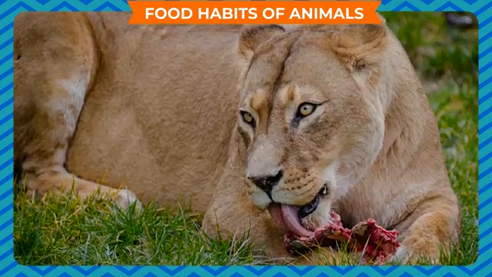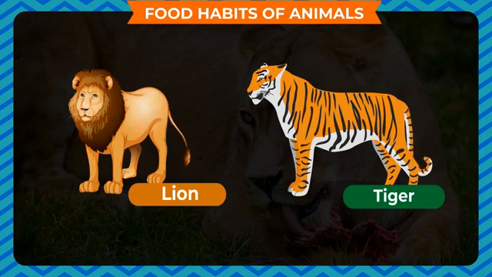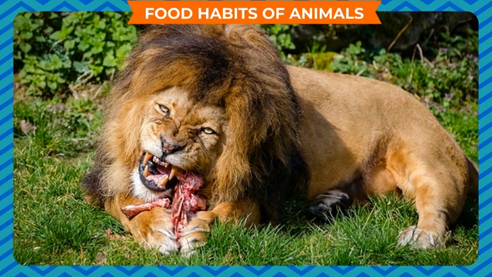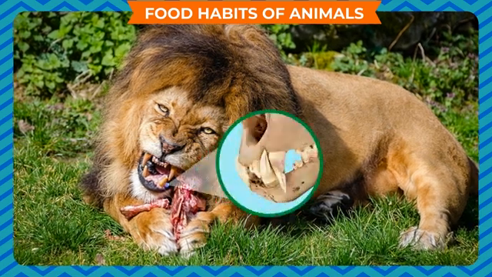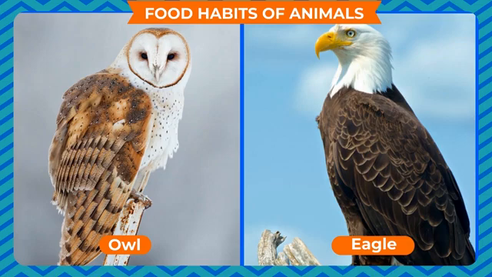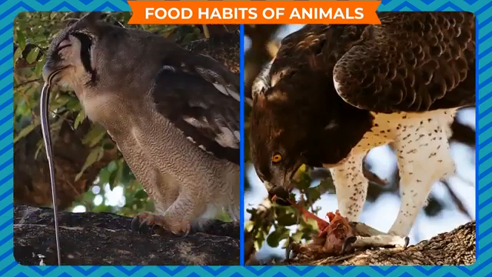Some animals such as lion, tiger, etc. eat flesh of other animals. They are called carnivores. Carnivores have sharp and pointed front teeth to tear the flesh of animals and strong back teeth for chewing it. The birds of prey such as owl and eagle have strong sharp claws to catch their food. They tear the flesh with their hooked beaks.